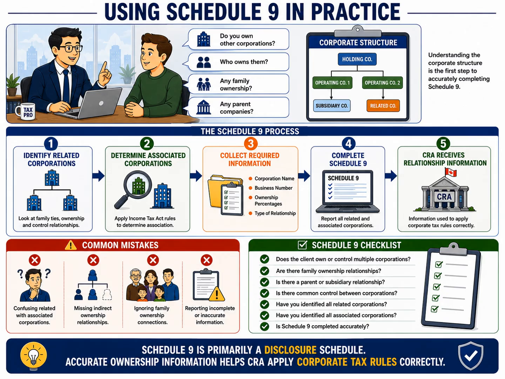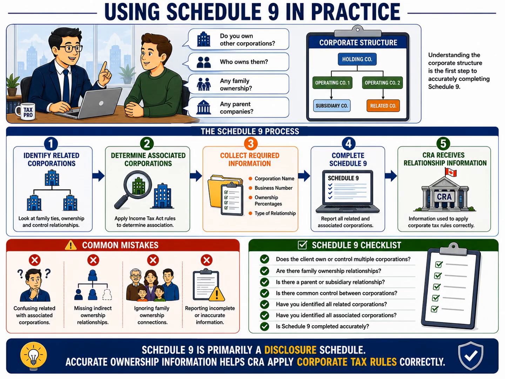Some preparers also forget to consider family ownership when analyzing relationships or submit incomplete ownership information on the schedule. Before filing the return, review your work carefully. Confirm that you've identified every corporation connected to the client, analyzed whether each relationship is merely related or also associated, and completed the ownership information accurately.